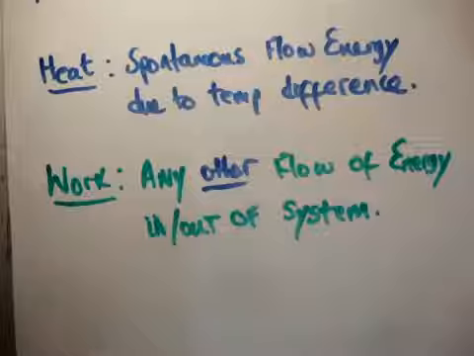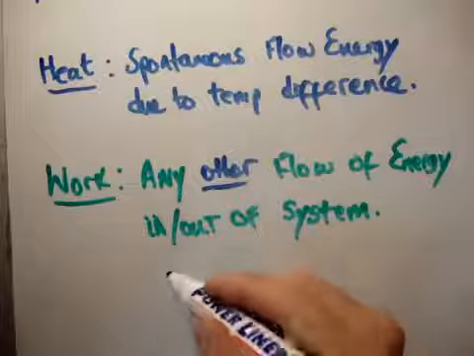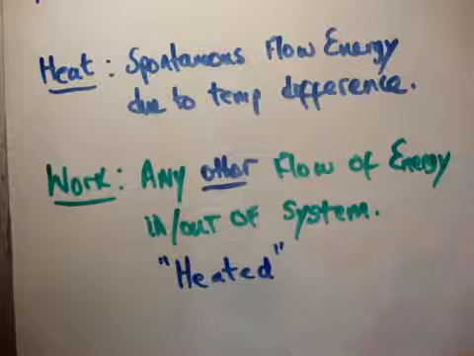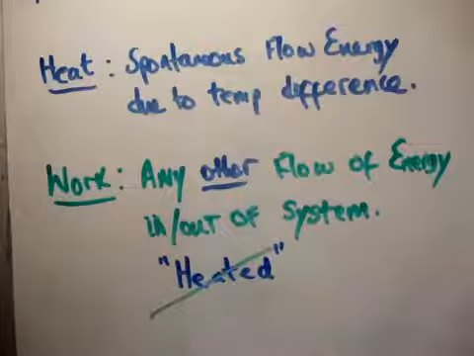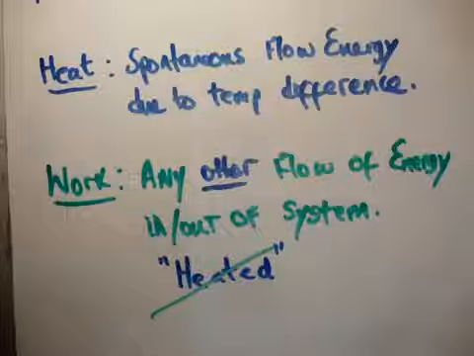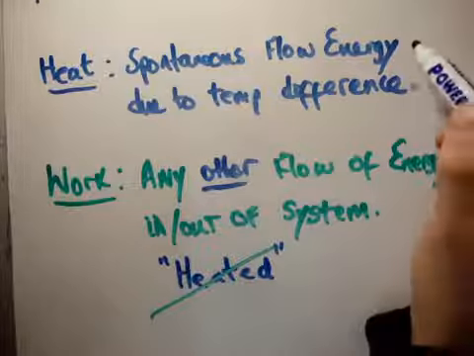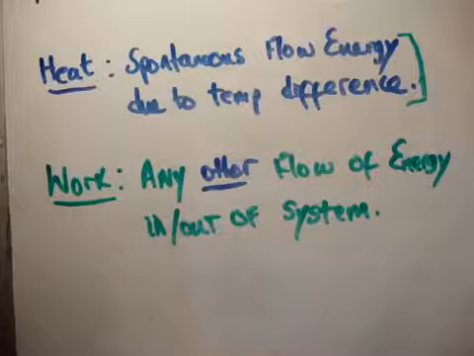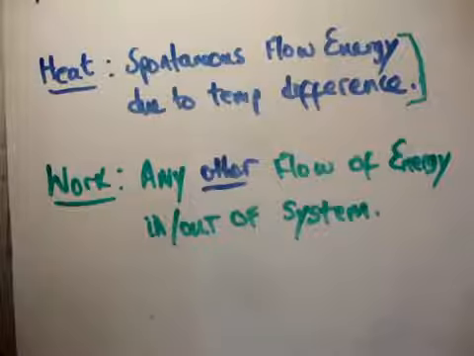But if work is being done on the system, we don't say that the system is being heated. Okay? If there's work being done on the system, we do not say that it has been heated. That is something you should never say. This is because the flow of energy is not a spontaneous one caused by a difference in temperature. If it is a spontaneous one caused by a difference in temperature, then it is a flow of heat, and therefore we're saying that work and heat are different. We're going to treat them differently, and account for them differently also.